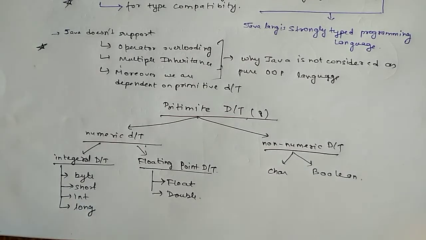Now we will look into the details of each of the 8 data types. First of all we will look into the byte data type. What is the range of the byte data type?